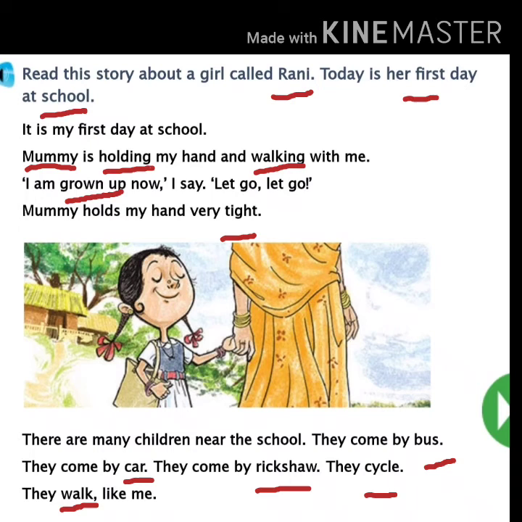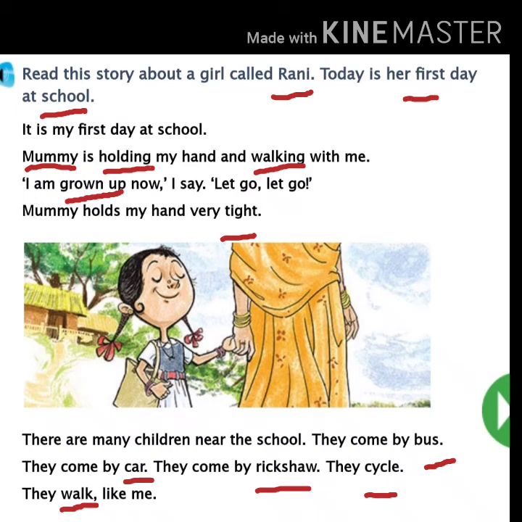Now the next word in next line. You have to underline tight. T-I-G-H-T, tight. Now the next word. You have to underline bus.